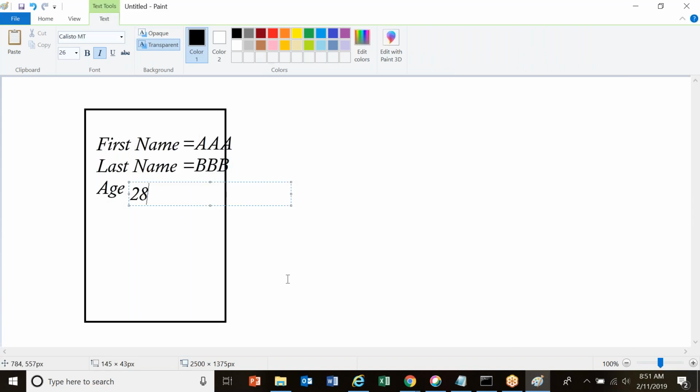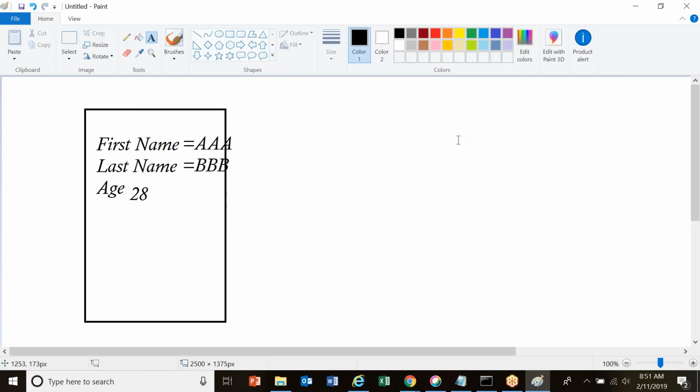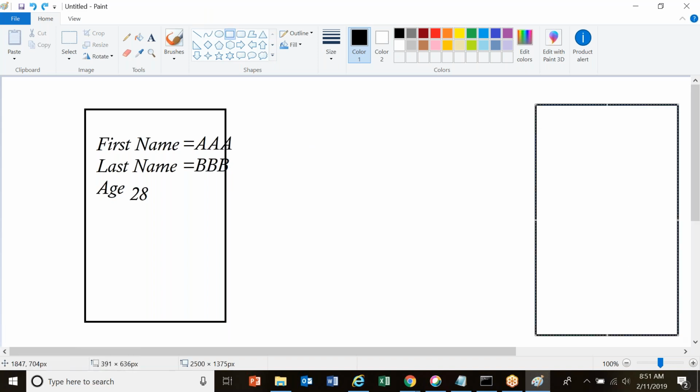Age is 28. Something like this you have given. Once I click on submit, this has a table in the background. What is the table? It is the work table. All these values are stored in a table called the work table.